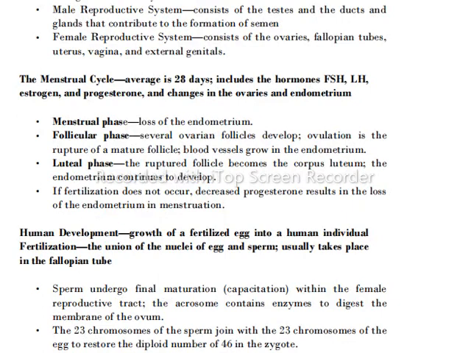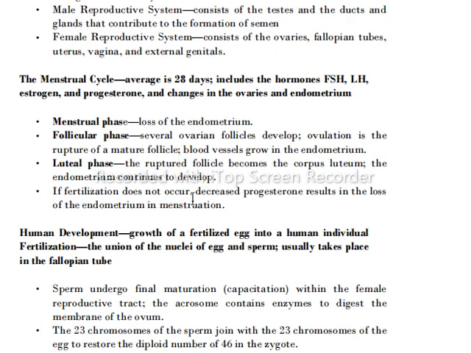The menstrual cycle averages 28 days and includes the hormones FSH, LH, estrogen, and progesterone, and changes in the ovaries and endometrium. Menstrual phase, loss of the endometrium. Follicular phase, several ovarian follicles develop. Ovulation is the rupture of a mature follicle. Blood vessels grow in the endometrium.